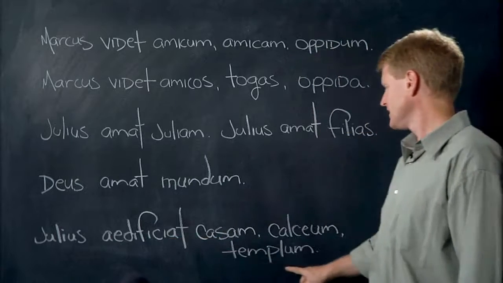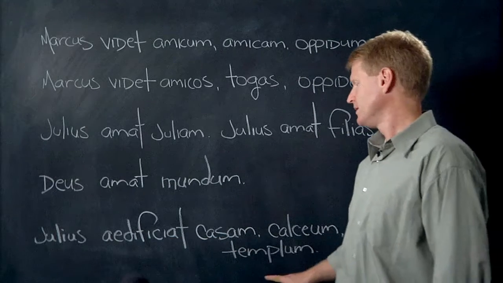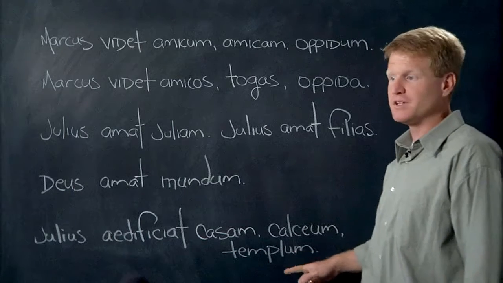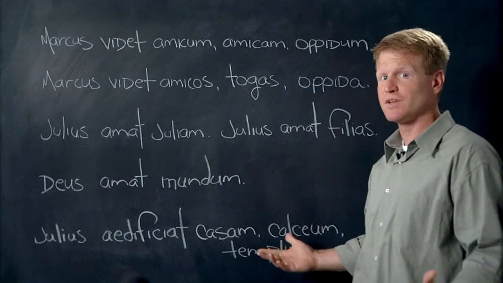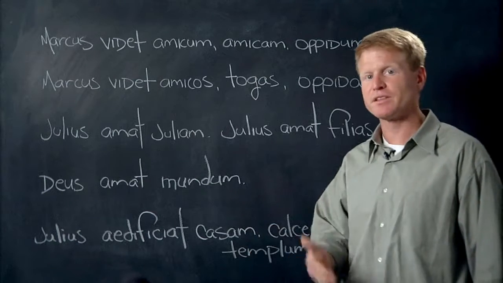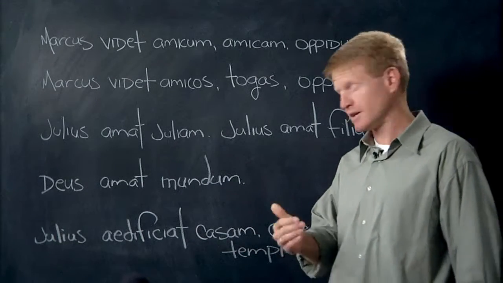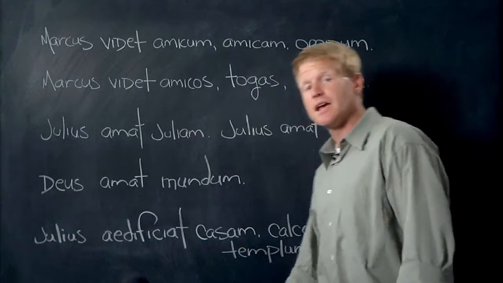Julius aedificiat templum. He builds a temple. Julius is a busy guy. Julius aedificiat templum. Templum is temple, even in the nominative case. But remember that the neuter words are the same in the nominative as they are in the accusative. Let me erase these, and we'll do some more.